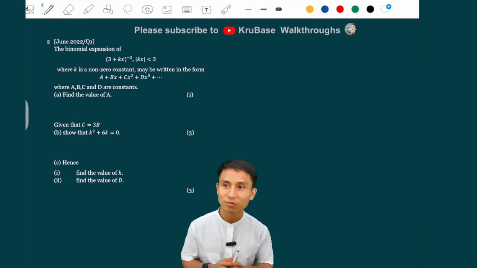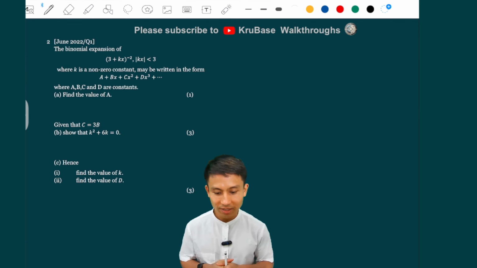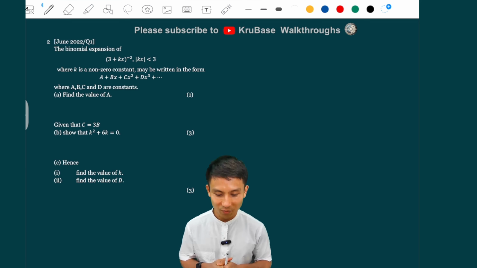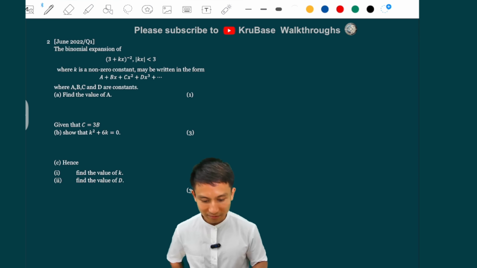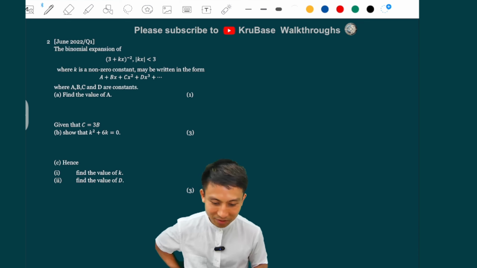Now this is from June 2022, question 1. The binomial expansion of 3 plus kx to the power of minus 2, where k is a non-zero constant, may be written in the form of that, where a, b, c, d are constants. Find the value of a. Well, the value of a is quite simple. It's basically just 3 to the minus 2, guys.